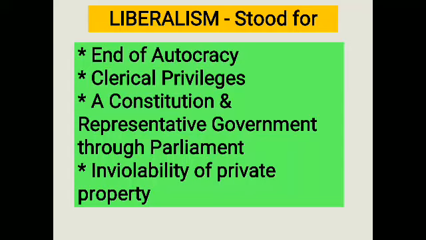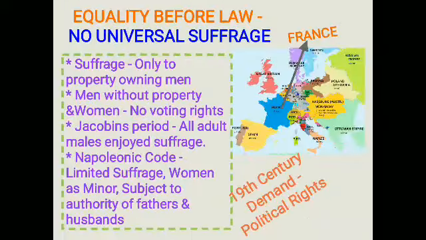Even though everything arose with the help of liberalism and liberal nationalism, equality before law did not necessarily stand for universal adult suffrage. I think you know the meaning of suffrage, that is the right to vote. In revolutionary France, which marked the beginning of nationalism in Europe and the first political experiment in liberal democracy, the right to vote and to get elected was granted exclusively to property-owning men.